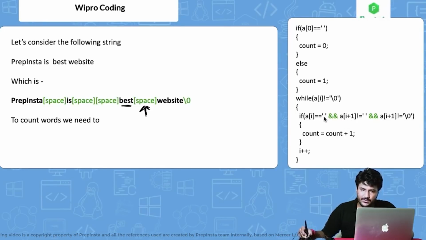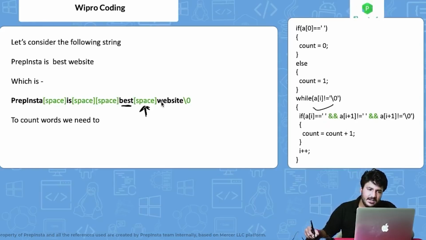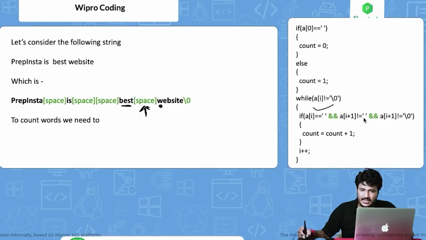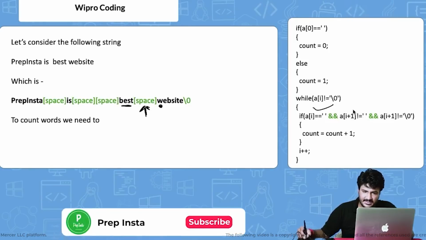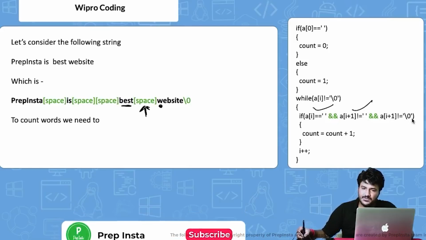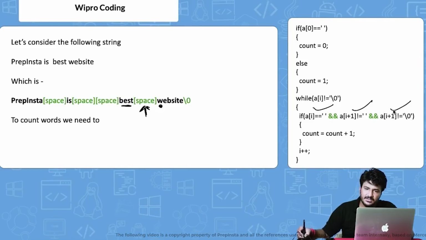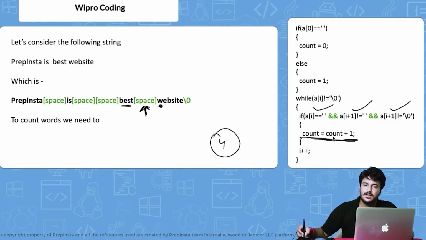So A of I is equal to blank space. This condition is satisfied. Then we reach W. A of I plus 1 is obviously W. Now it says that it is not equal to blank space. Yes, this condition is satisfied. Then A of I plus 1 is not equal to backslash 0, so this condition is satisfied. So now we again increase the count. Now count is basically 4, right?